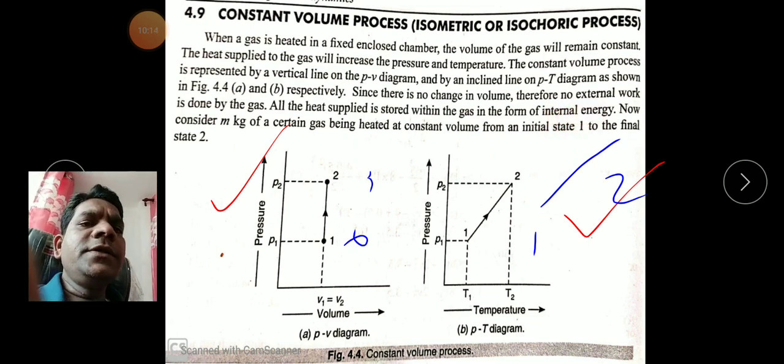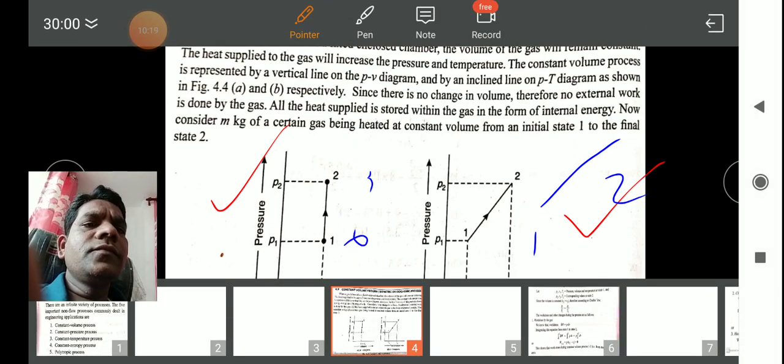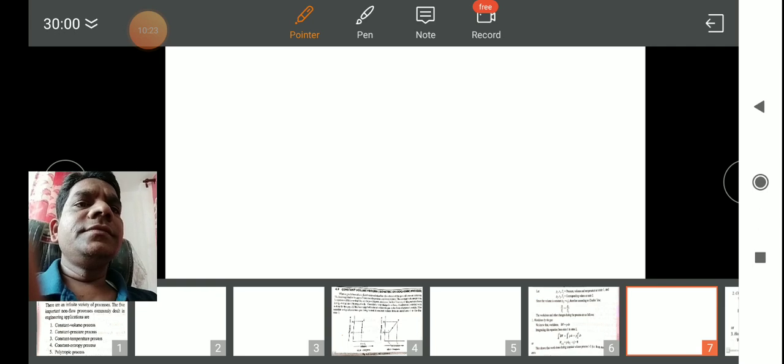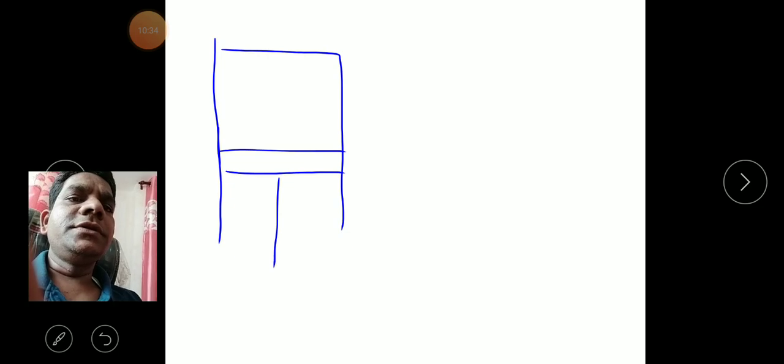What am I saying here? Consider this blank slide. In this piston cylinder, this is your cylinder and this is the piston.